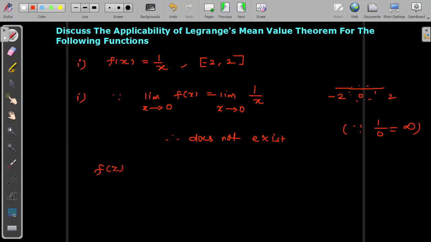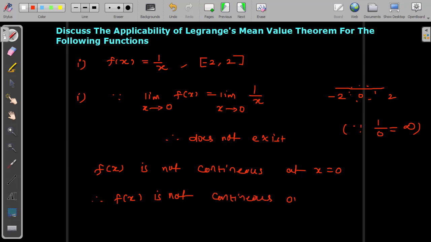So f of x is not continuous at x equal to 0, but we need to generalize over the interval closed minus 2 to plus 2. Therefore we can say f of x is not continuous on the closed interval minus 2 to plus 2.